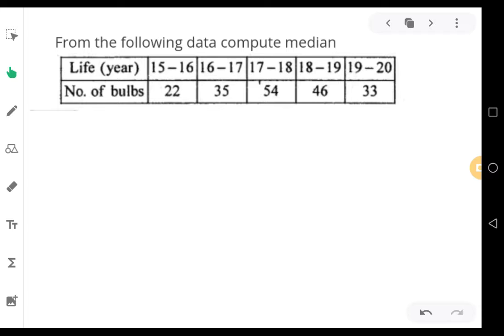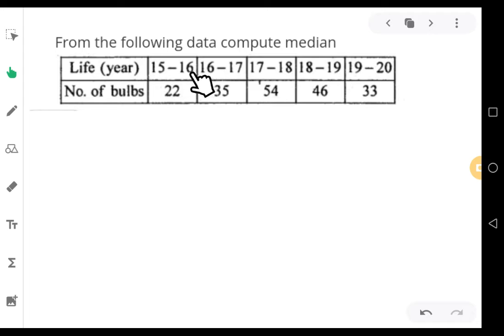Before calculating median, we have to make sure that the class intervals are in exclusive series. ಮೀಡಿಯನ್ ಮಾಡೋದಕ್ಕಿಂತ ಮೊದಲು ಕ್ಲಾಸ್ ಇಂಟರ್ವಲ್ಸು ಎಕ್ಸ್ಕ್ಲೂಸಿವ್ ಸೀರೀಸ್ನಲ್ಲಿದೆಯಾ ಅನ್ನೋದನ್ನು ಖಚಿತಪಡಿಸಿಕೊಳ್ಳಿ. So the first class interval is from 15 to 16. The second class interval is again starting from 16.